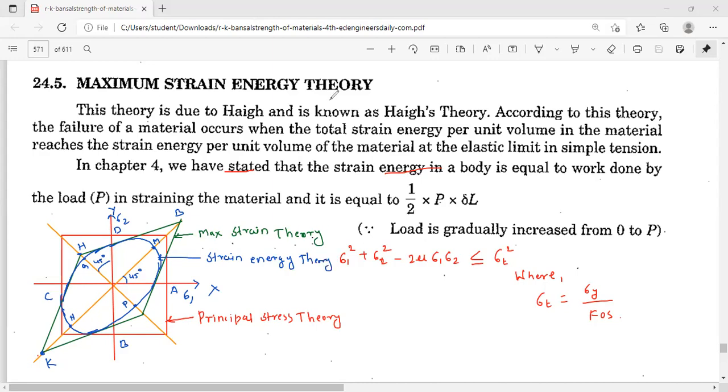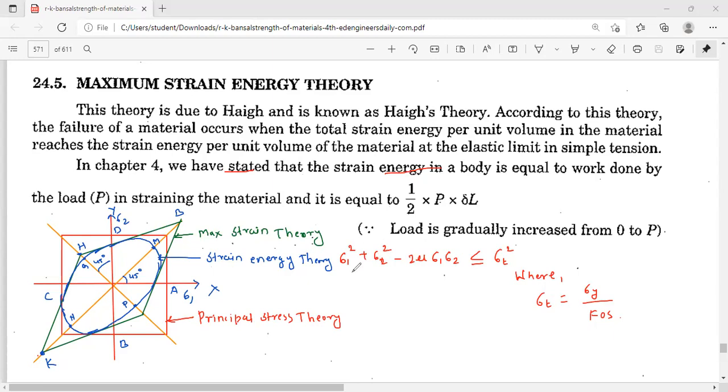So here are three different envelopes. The red color indicates the principal stress theory, the green color indicates the maximum strain theory, and the blue color indicates the strain energy theory. So these are the different envelopes for failure. This is theory number 4, maximum strain energy theory.